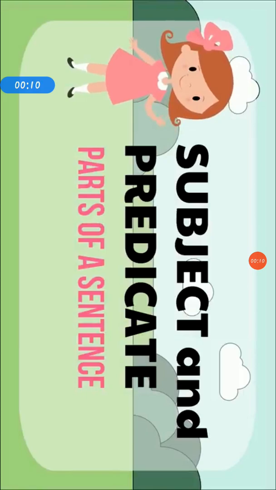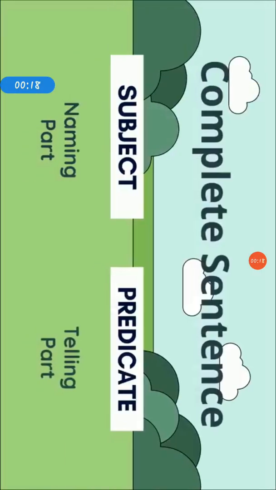Today we will learn another topic, that is subject and predicate in English grammar. See, a sentence has two parts. One is subject and another one is predicate. The subject part tells about the name of a thing or person.